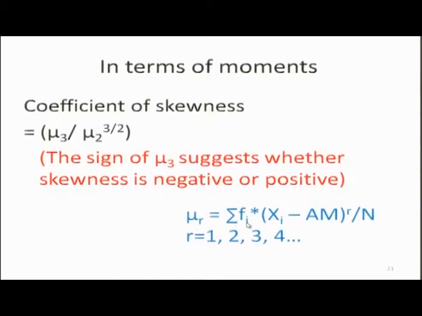where mu r is sigma f i multiplied by x i minus arithmetic mean raised to power r, divided by n. As I explained, if you put r equal to 2, it becomes variance. If you put r equal to 3, it becomes a measure of skewness. If you put r equal to 4, it becomes a measure of kurtosis.